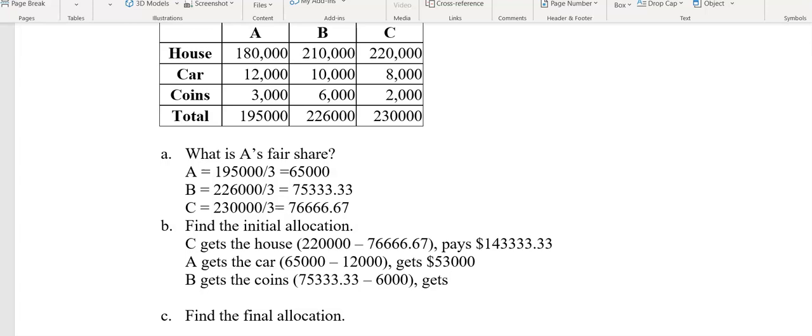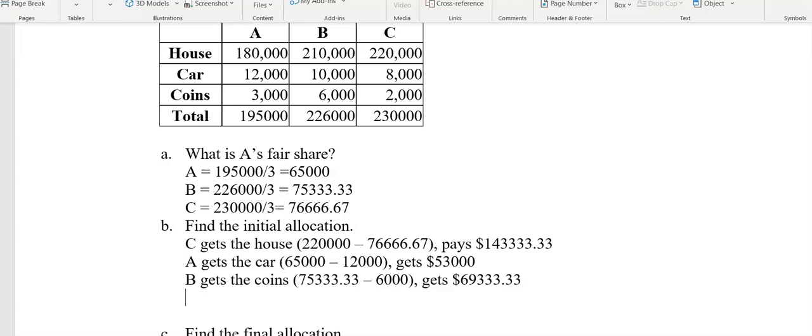So if we do that subtraction, B's going to get a lot of money. B is going to get $69,333.33.